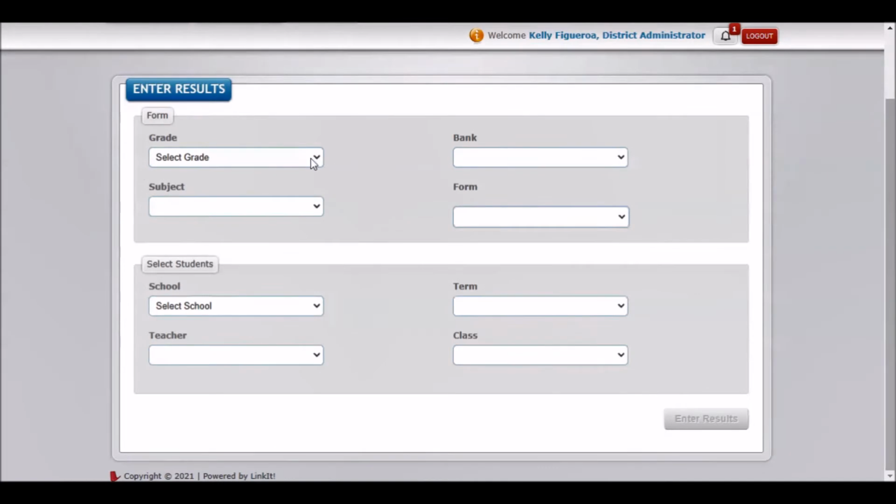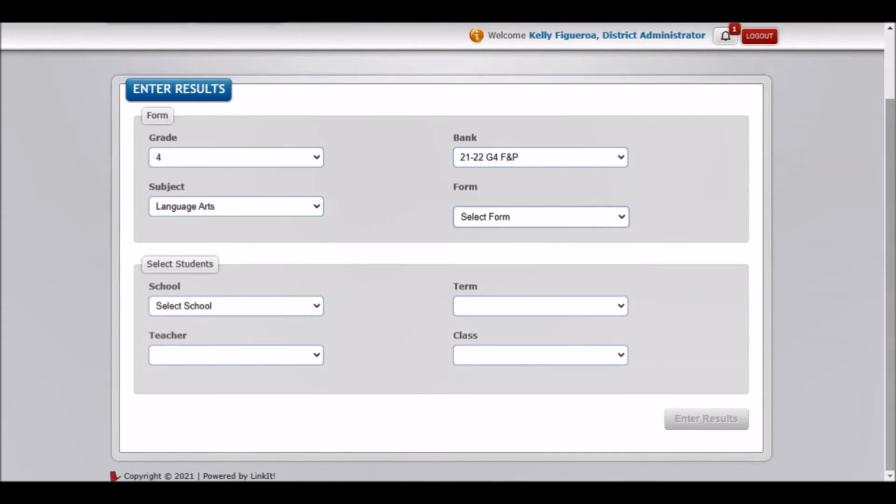Some of this information may be populated for you if you are a teacher. If not, you'll need to select the student's grade and then the subject, the test bank, which is 21, 22, and your grade level's F&P results. And then we're going to select the form.